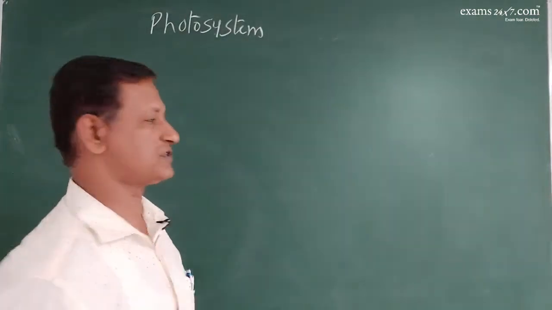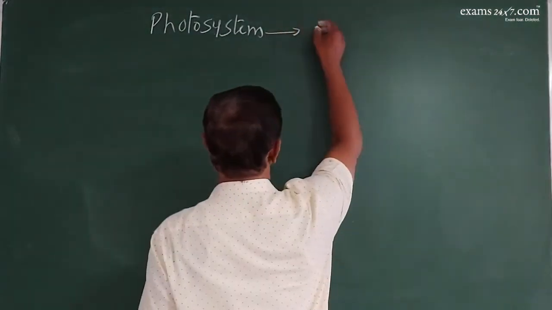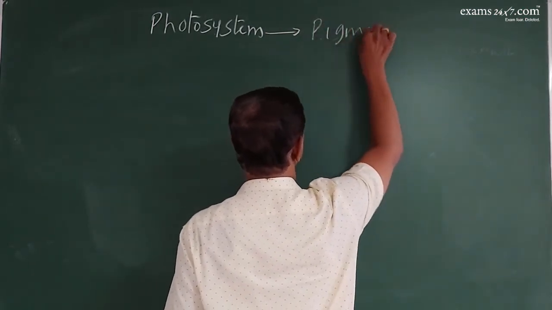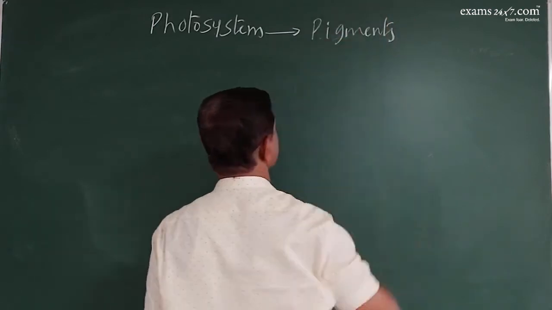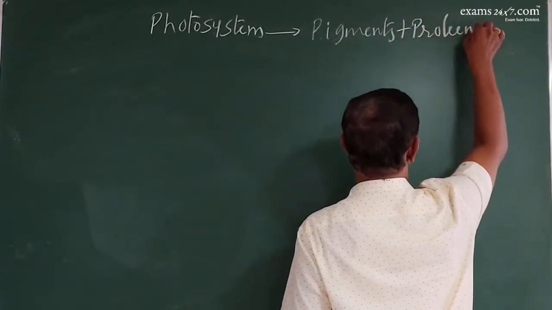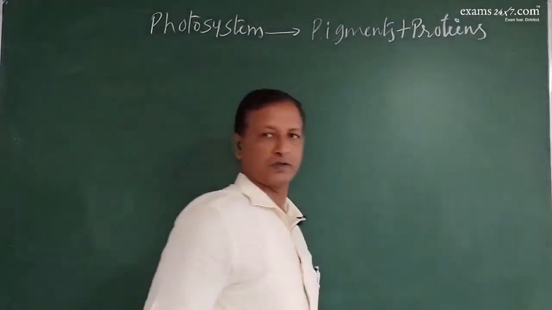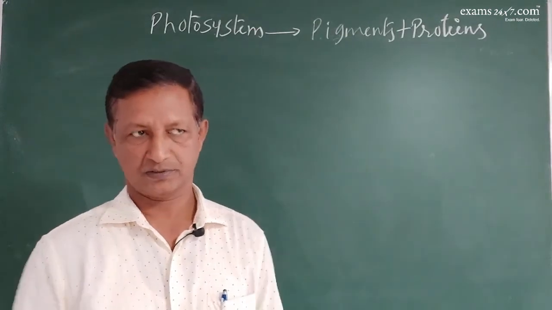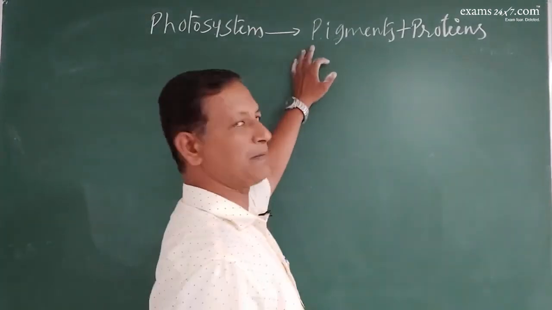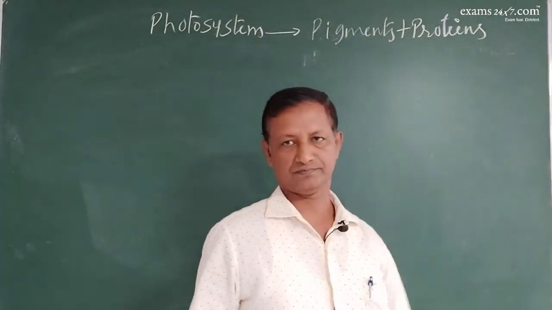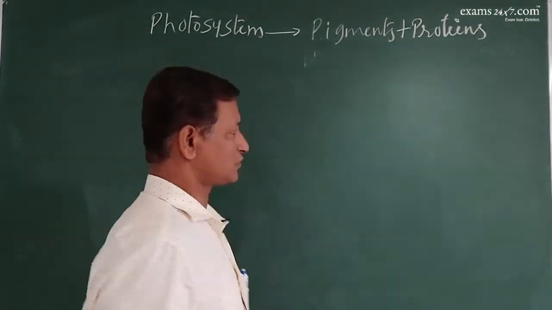Then what is photosystem? Photosystem is a combination of pigments and proteins. Pigments we already have studied, primary pigment and accessory pigment, both are there, plus proteins. So that is a photosystem.